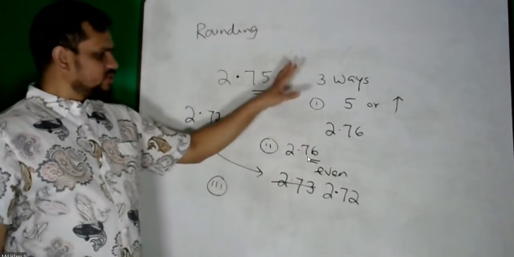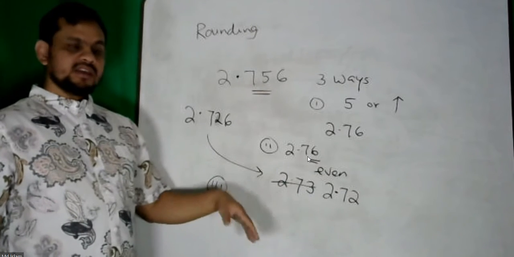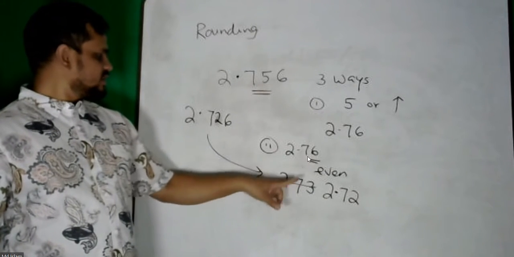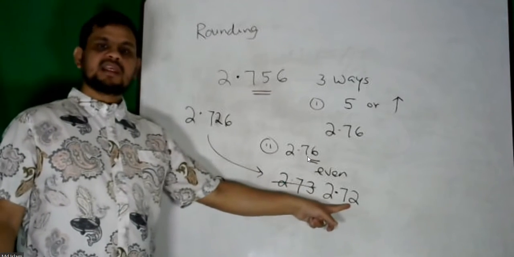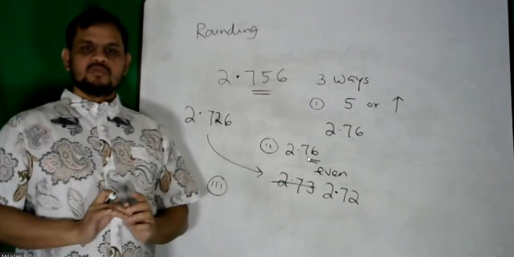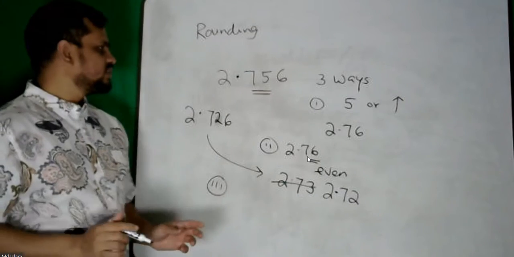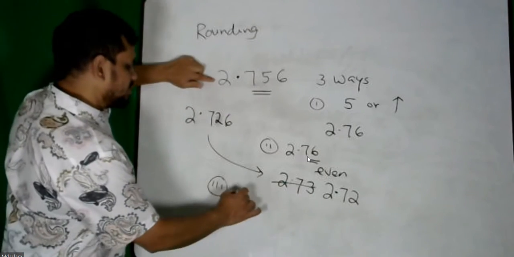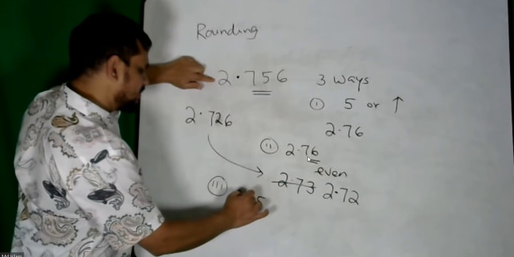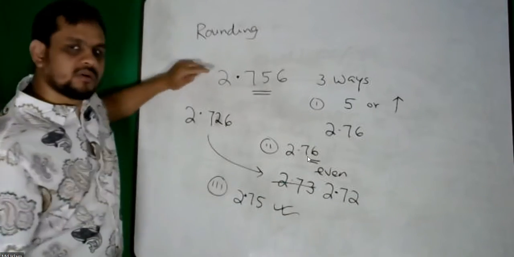The other rule is rule number 3. If the end digit, or the last digit, is 5, we do not want to move it. Say 2.756. If we want to keep 2.75, it is okay. Why?